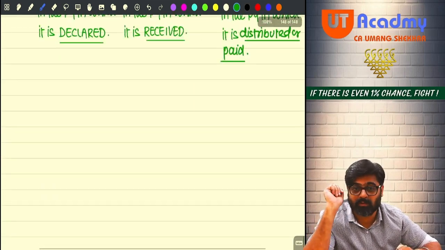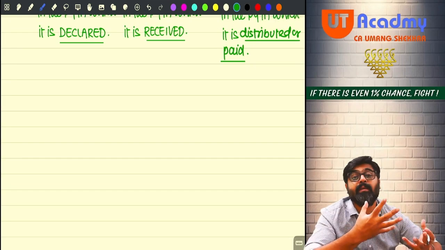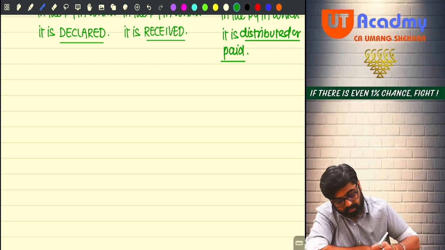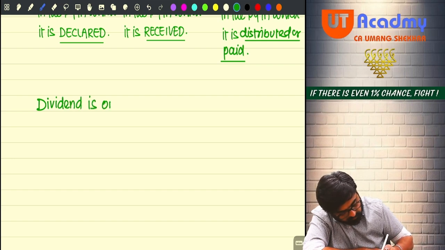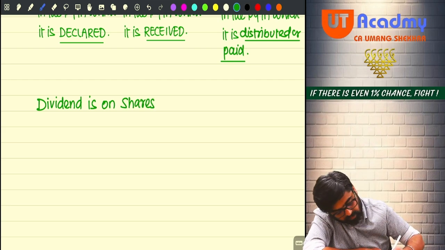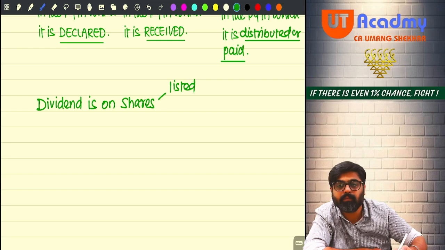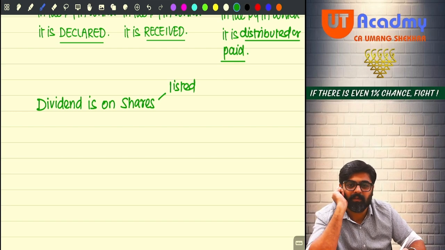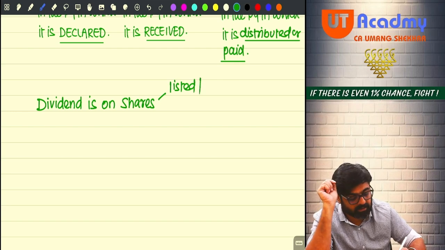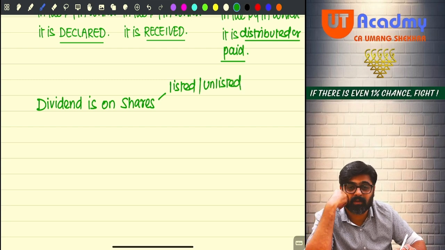Now there will be some doubts also. See, a few doubts which I must clarify right now. What if the dividend is on shares which are listed? That dividend will be taxable here only. What if the dividend is coming on the shares which are unlisted? Even that dividend will be taxable here only.